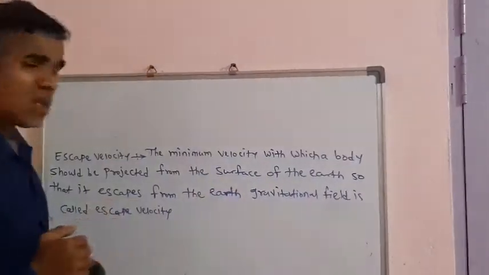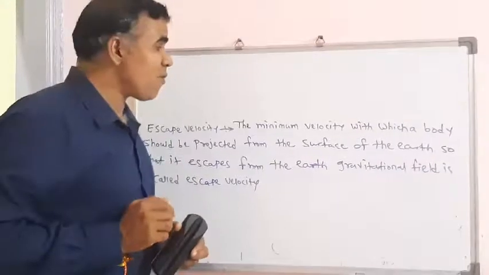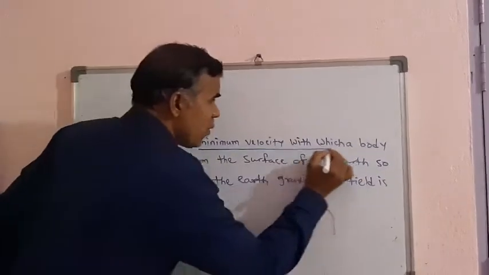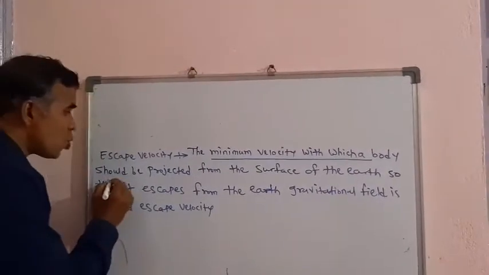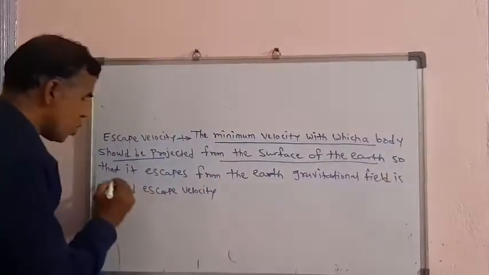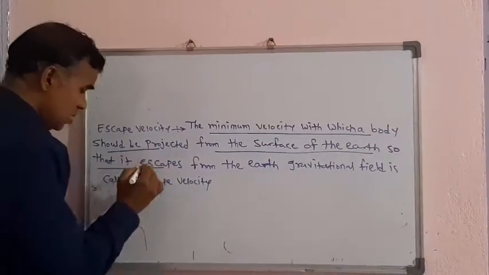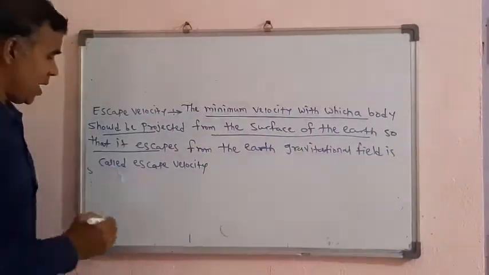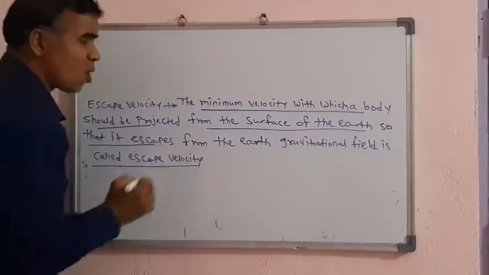So first we have to define escape velocity. Look at this. The minimum velocity with which a body should be projected from the surface of earth so that it escapes from the earth's gravitational field is called escape velocity.